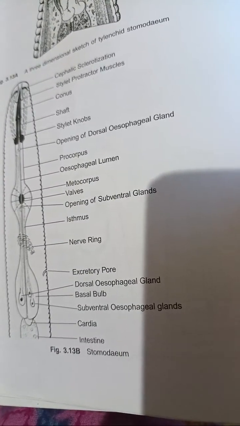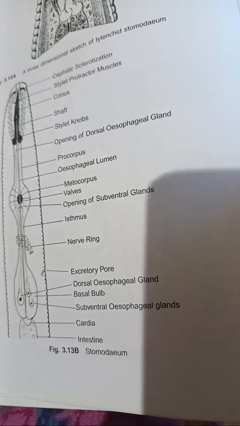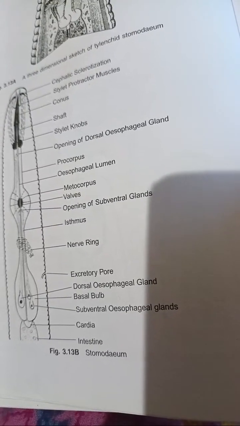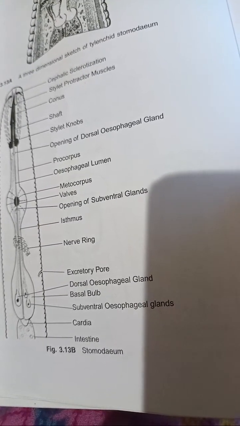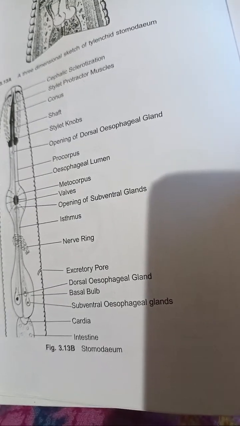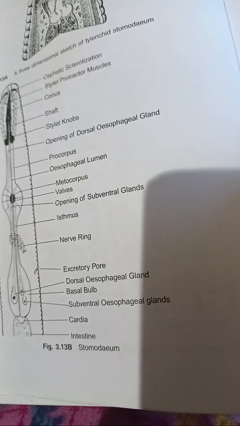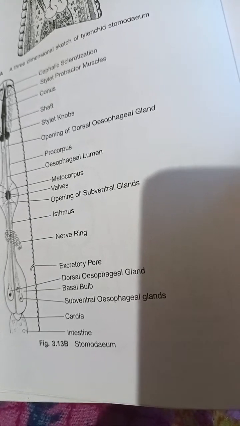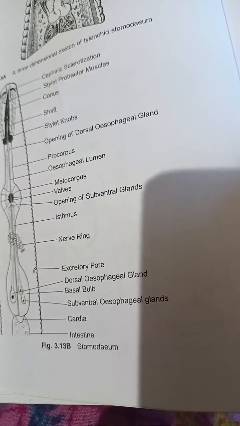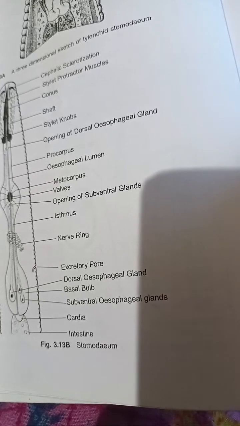Amphids and phasmids, already in the poem we have told, are the eyes and ears. So the amphids are the paired chemosensory organs which are located in the lip region and play an important role in finding the host cell. And phasmids are the ears. These are the paired chemoreceptors in function and found on the lateral side of the posterior region of nematode. Deirids are paired structures opposite to the excretory pore and are mechanoreceptors in function.